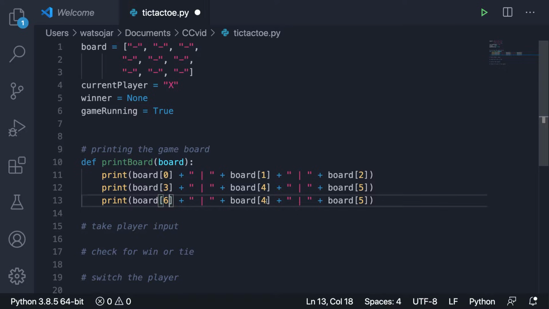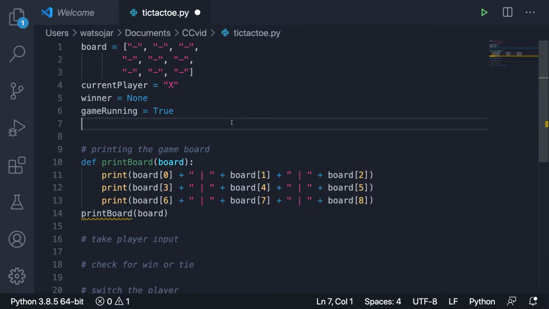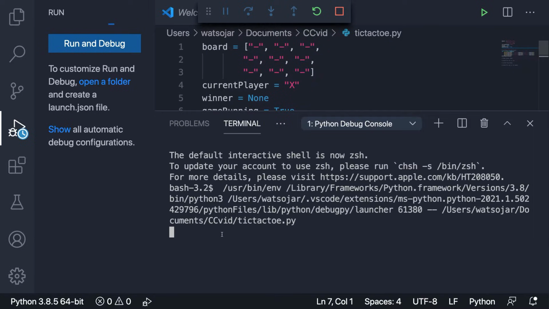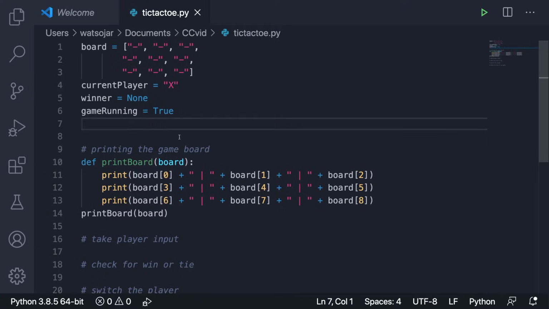All right, and then I'm actually going to copy this line down to the next one just to speed things up a little bit, and we're going to hit it with 6, 7, and 8. All right, so if we actually call this function, let's call print board and let's pass in board. If we actually run it over here, all right, we got this board right here. All right, so you guys get the idea.